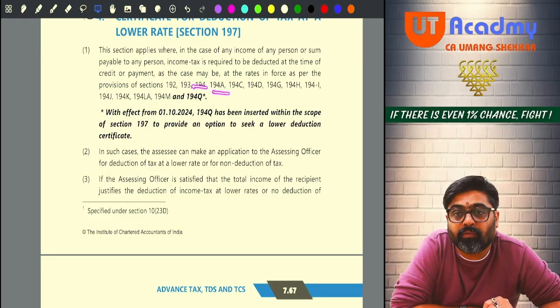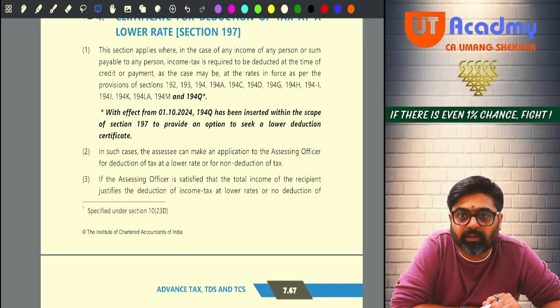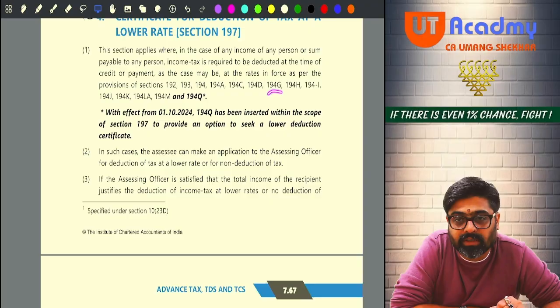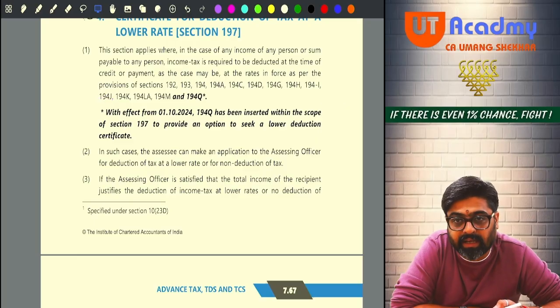194, dividend. 194K, dividend on units. So for dividends also this certificate can be given to the domestic company paying me dividend. Then 194A interest, 194C contract fees, 194D insurance commission, 194G commission on sale of lottery tickets, 194H any other commission, 194I rent, then 194J professional fees, technical fees, royalty, non-compete fees, director remuneration.